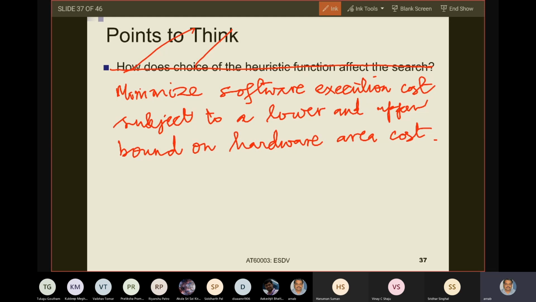You appreciate that if you have all tasks in hardware, then you will not require any execution time. Because you have told that if you are executing in hardware, your execution time is negligible, and if you are executing in software, your area cost is negligible. But if you are executing in software, you have significant execution time cost. If you are executing in hardware, you have significant area cost.